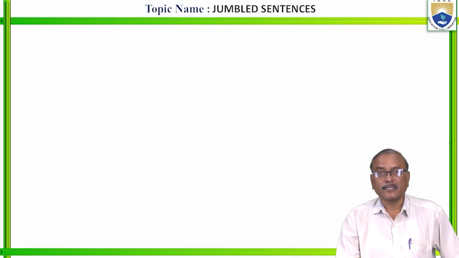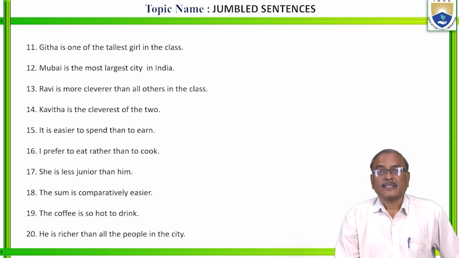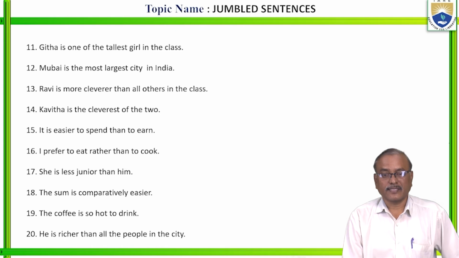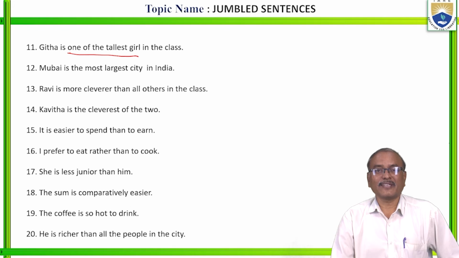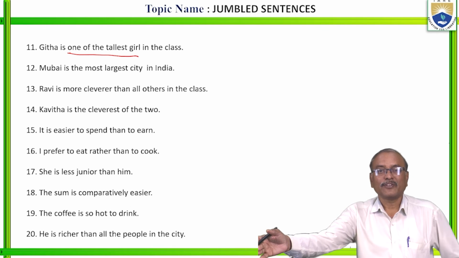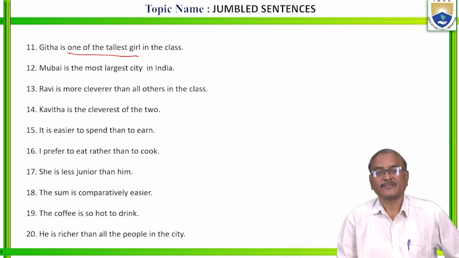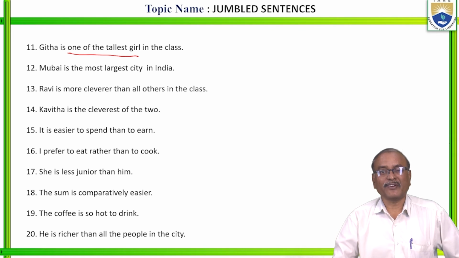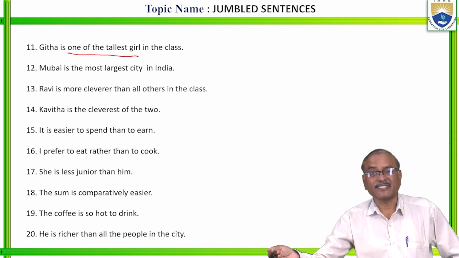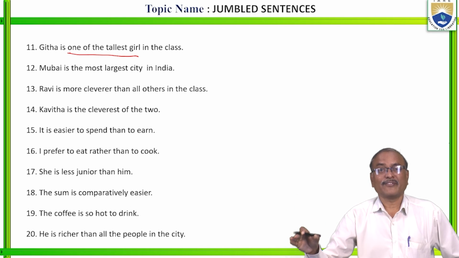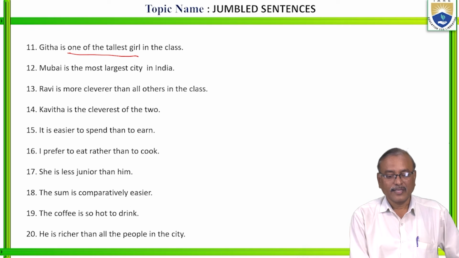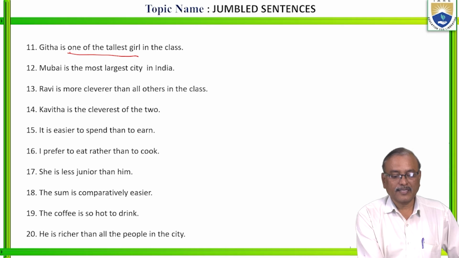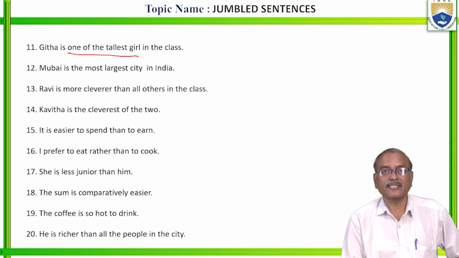Now let us move to the next one. Geeta is one of the tallest girl in the class. Where is the mistake here? Generally in spoken English we say, she is one of my best friend. Don't say one of my best friend. Say one of my best friends. I have some best friends, among them she is one. So here also, there are some tallest girls in the class. Among the tallest girls, Geeta is one.